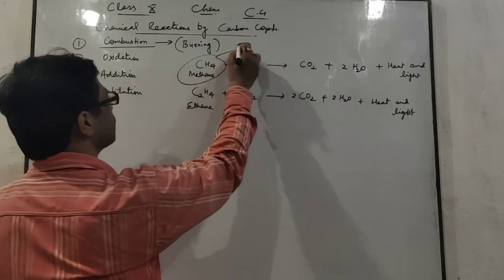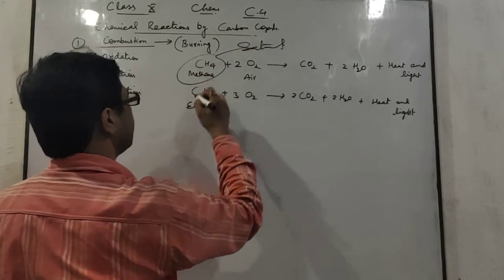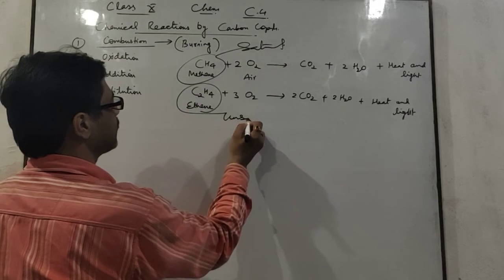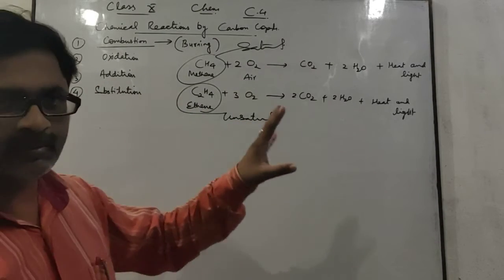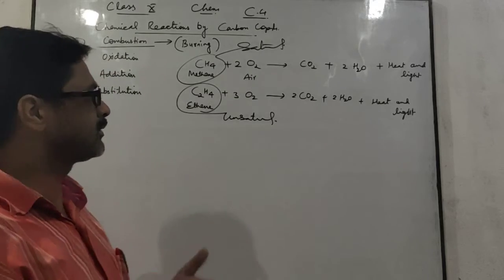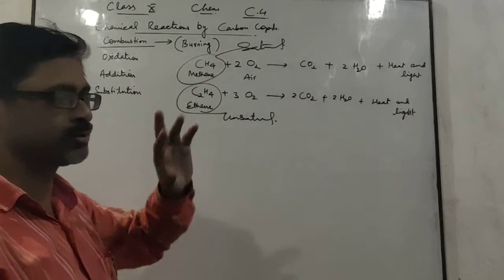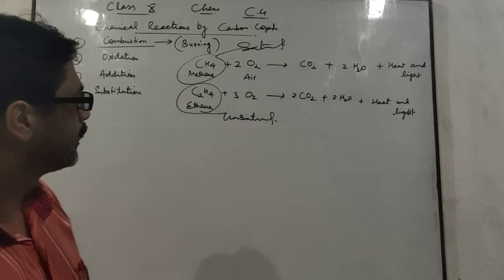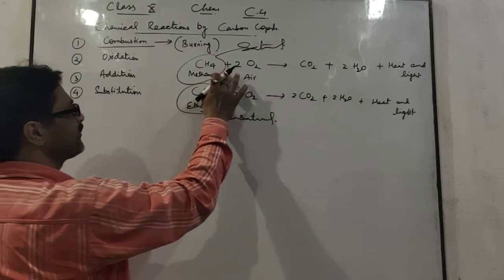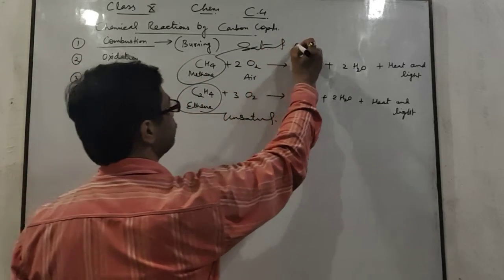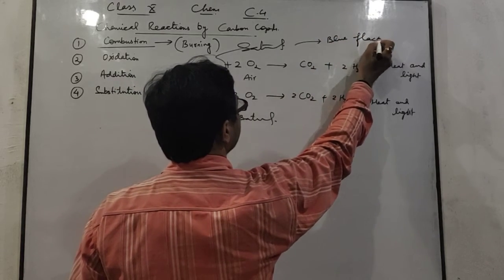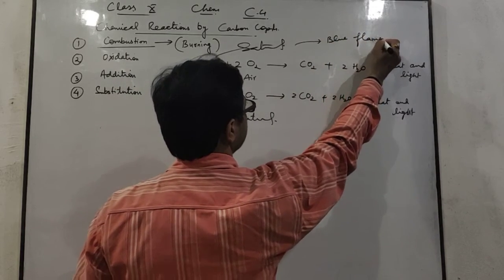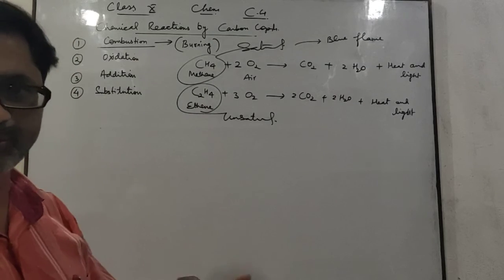This one is a saturated hydrocarbon and this one is an unsaturated hydrocarbon. Here, there is one great difference between saturated and unsaturated burning. The burning of saturated hydrocarbons produces a blue flame, as you see in your gas stove.